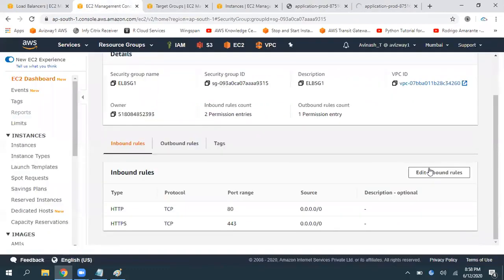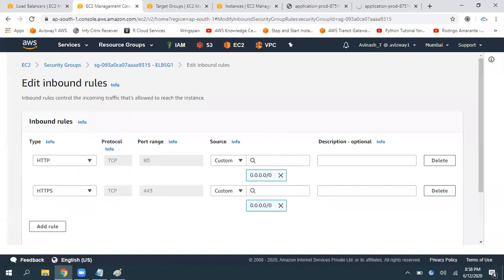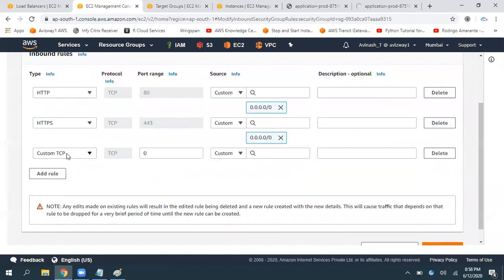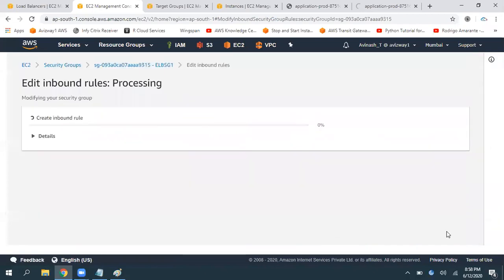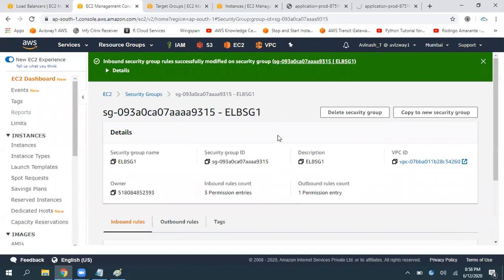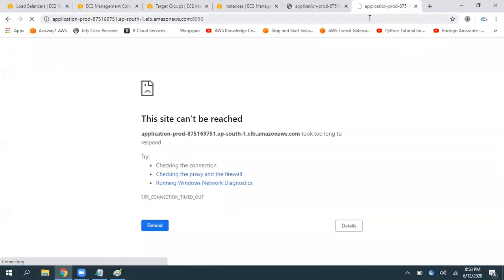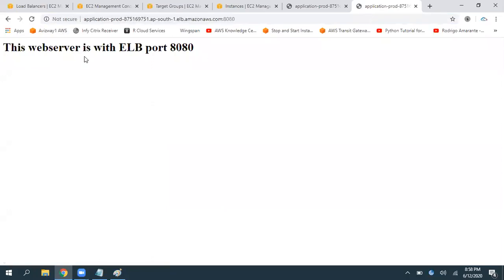Now edit inbound rules of our load balancer one, add rule custom TCP 8080. I want to deliver for everyone. Then click on save rule. Right. So now if you go here, if you give a refresh, there you can see we are able to get it.